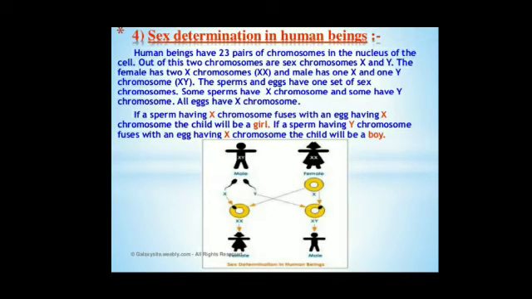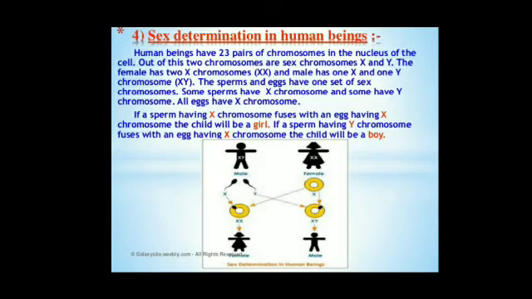As the name suggests, the sex chromosome determines the sex of the child, and the autosomes, 22 pairs of chromosomes, determine the other characteristics of living organisms, like color of the eye, color of the skin, texture of the hair, tallness, dwarfness. All the other body features are determined by the autosomes. So 22 pairs of chromosomes are autosomes, and the 23rd pair is the sex chromosome.